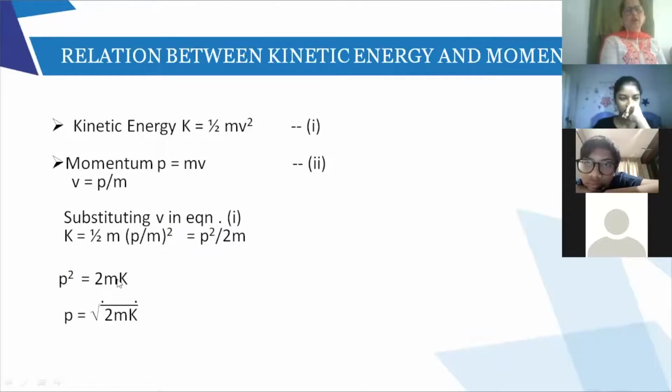So in short, both the things are valid: the relation K equal to p square upon 2m, or p square equal to 2m into kinetic energy. If I want to find p, I have to find the root of this. So p equal to root 2mK, right? So this is the equation for the relation between momentum and kinetic energy.